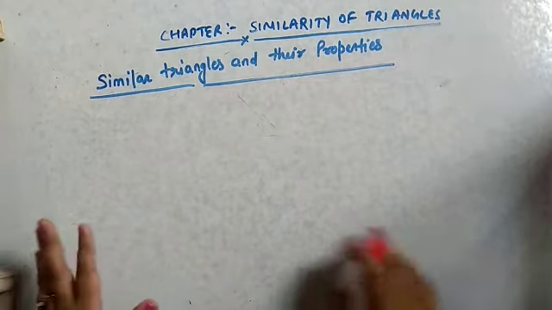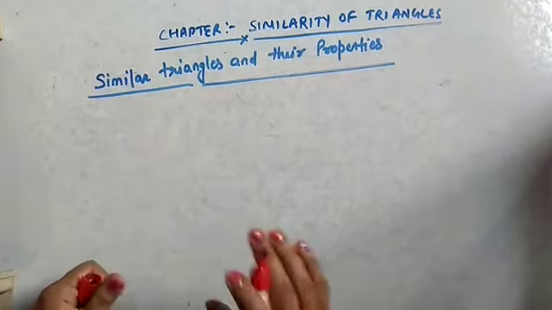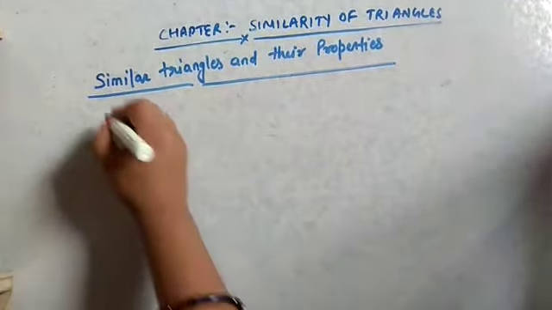So let us discuss now when two triangles are said to be similar.